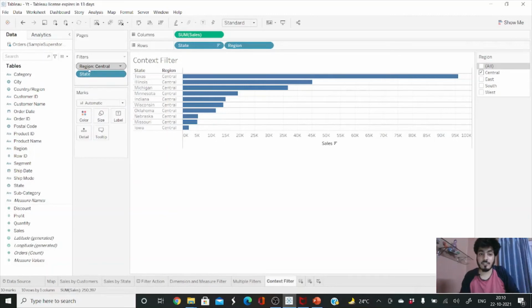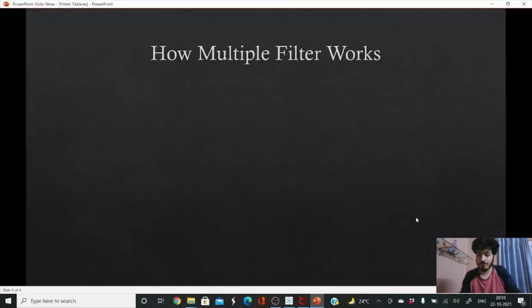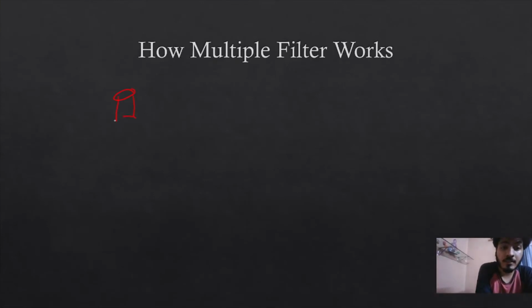So now you can see the central region, which was below, has shifted to the top, and now it is showing the top 10 states by region. So what has happened is, before, this was our database, okay?